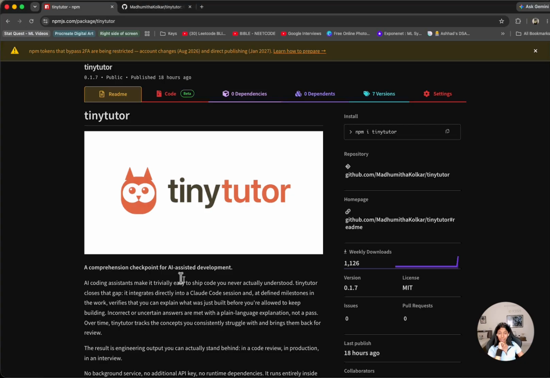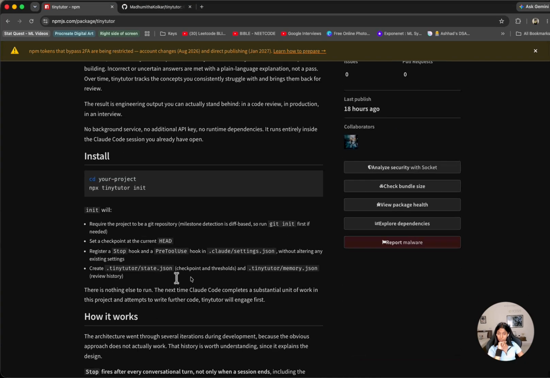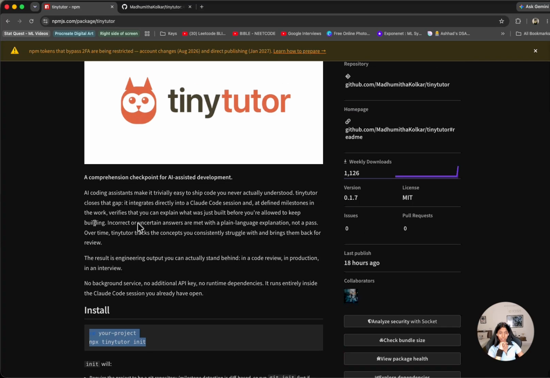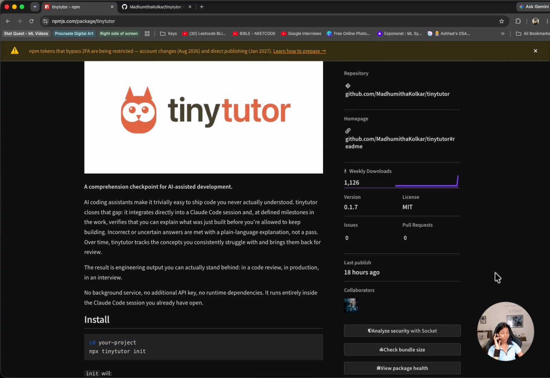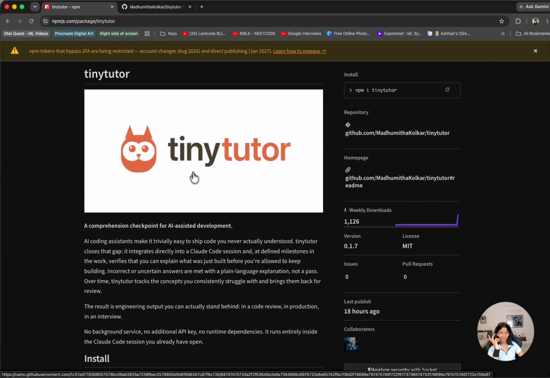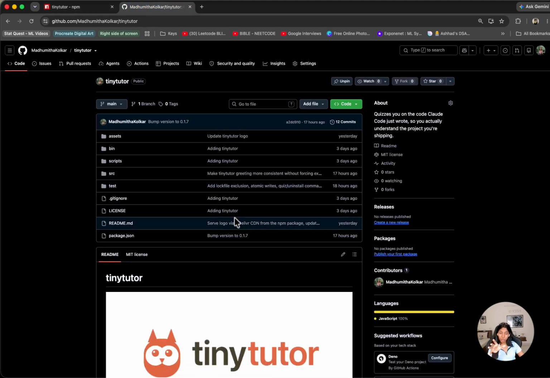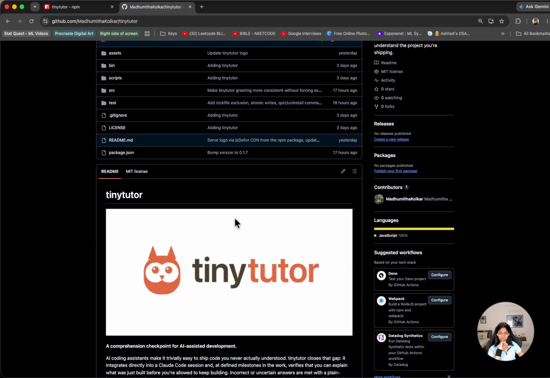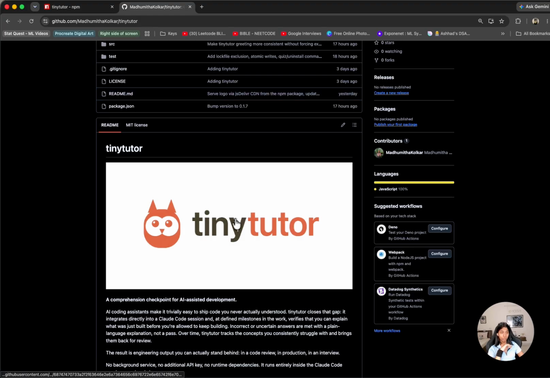As I said, it is on NPM. You guys can just go download it and use it, check it out. Let me know how it is. I will be releasing some improvements for this, and I want to make it agent agnostic. Right now it's for Claude, but I'm going to try to make it into a Visual Studio plugin or something. And the full code is on GitHub, so if you guys want to check that out and contribute, I would really like that.